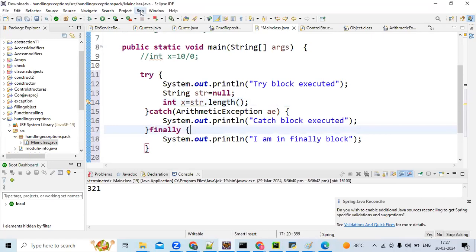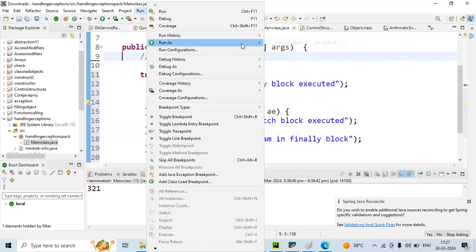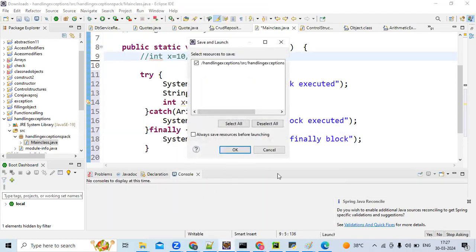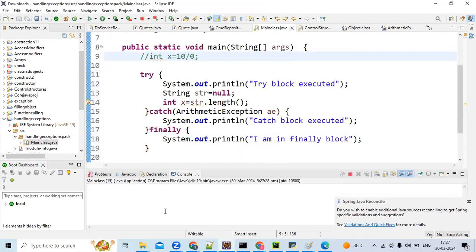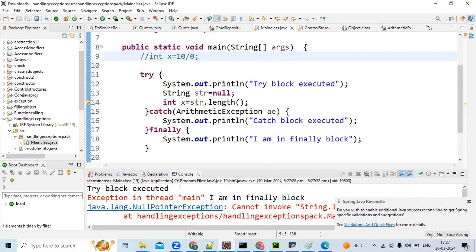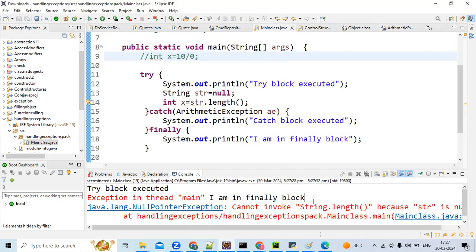See, the output is: I am in try block executed, I am in finally, and then the exception. Even though the exception is coming, the finally block will be executed before that. See, try block executed, I am in finally, then exception. Okay, Jayashree.